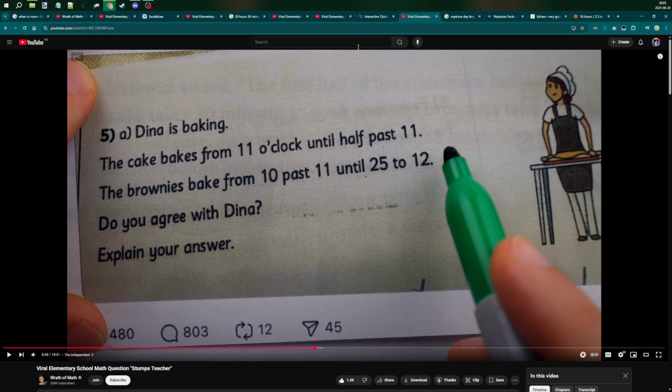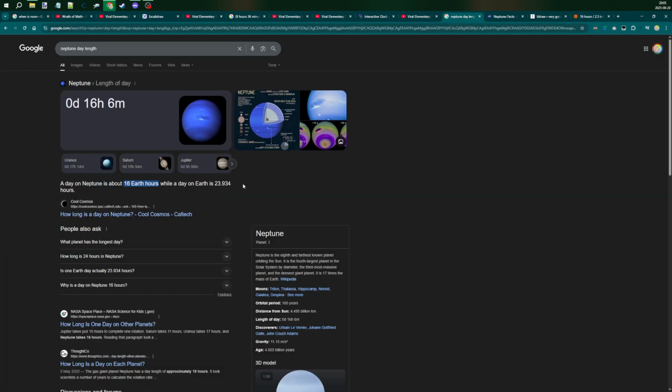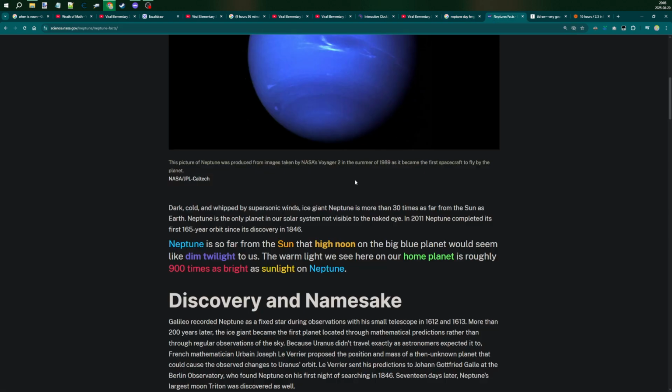Obviously, I think something Wrath of Math also got culturally wrong is that he forgot that all wizards live on Neptune. And obviously, the day on Neptune is only 16 hours long. However, more importantly, what not as many people know is that Neptune is so far from the sun that high noon is kind of like a dim twilight to us.